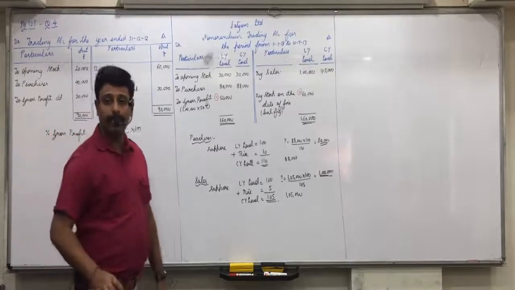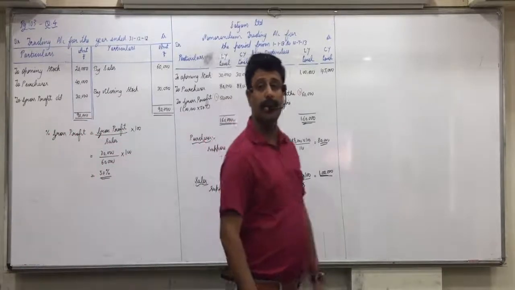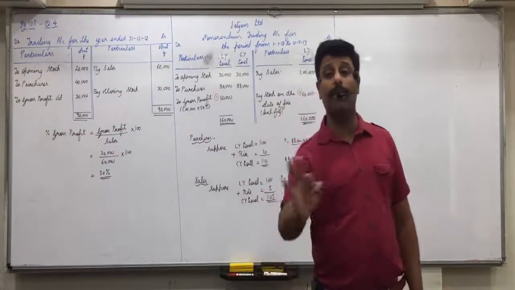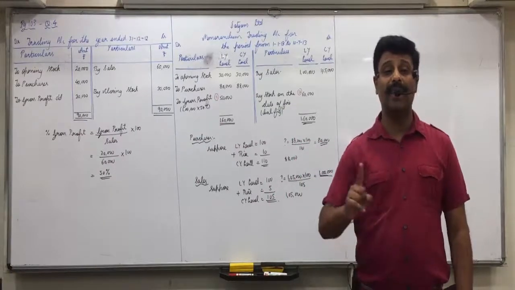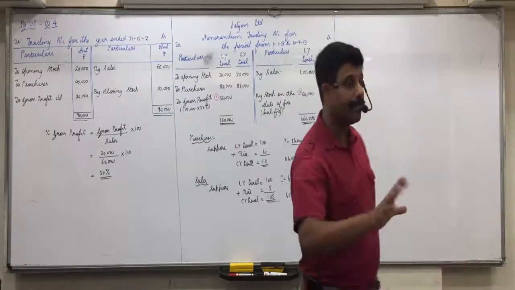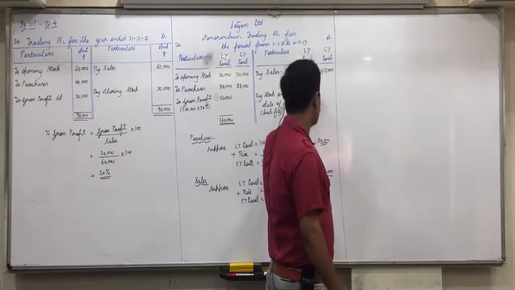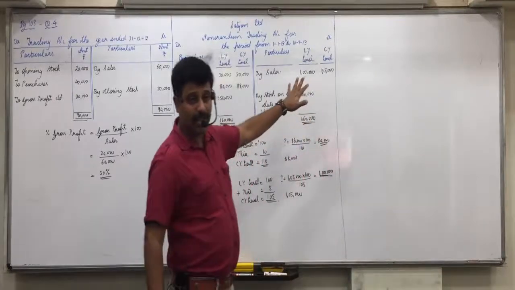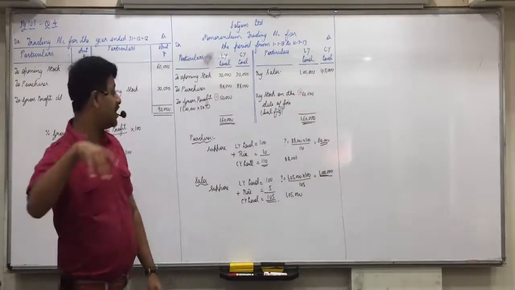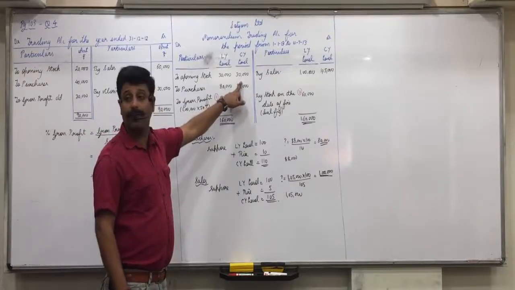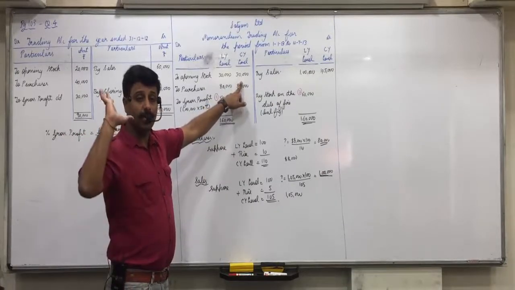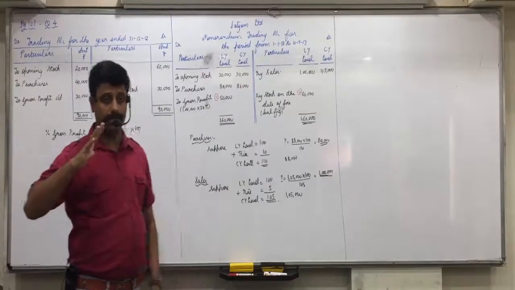We assume that goods are sold and stock is kept by FIFO method. FIFO, first in, first out, means if we are selling goods of 1 lakh or 1,05,000 for the current year, first we would have sold entire stock of first in, first out. Opening stock would be sold first.